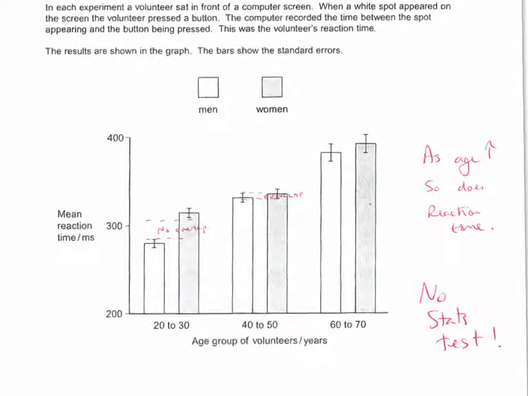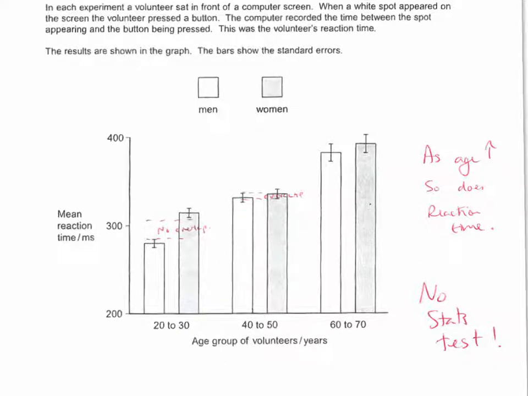Well, first of all, hopefully you can see that generally, as the age groups increase, the mean reaction time also increases. So for the first question, the first mark would be reaction time increases with age. And the second mark would be the increase is greater between the middle and old age groups than young to middle age groups. You can see there's a bigger jump here than here.